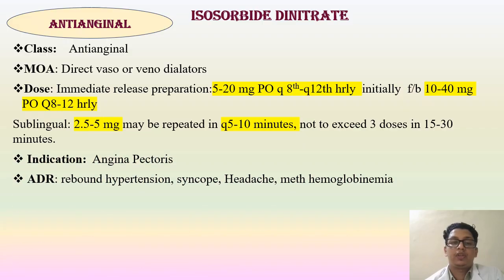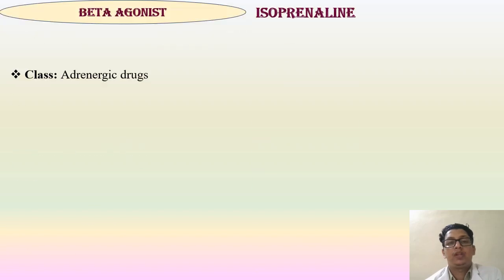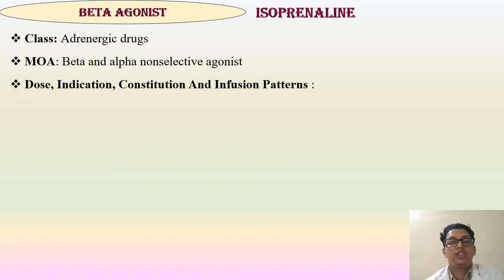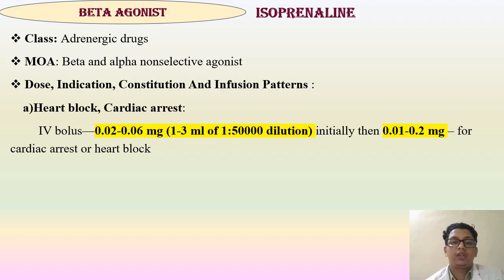Indication: angina pectoris. Adverse reactions we can anticipate are rebound hypertension, syncope, headache, and methemoglobinemia. Isoprenaline is a beta agonist, class adrenergic drugs. Mechanism of action is a beta and alpha non-selective agonist. Dose, indication and infusion pattern: it is used in heart block and cardiac arrest.